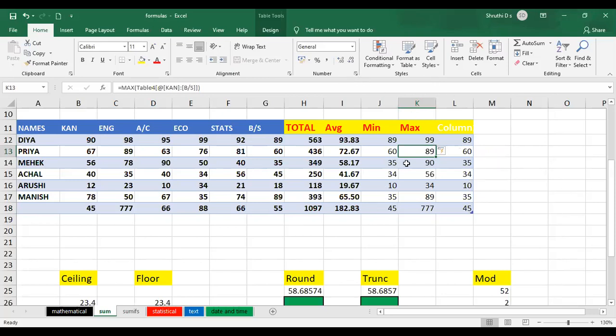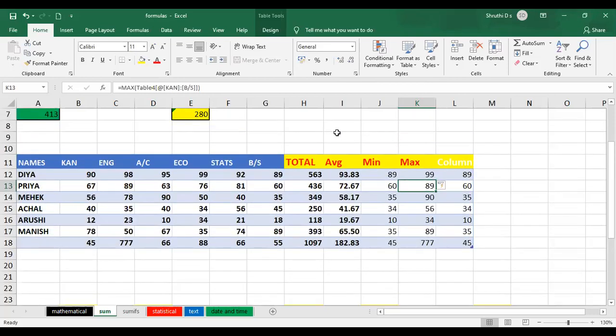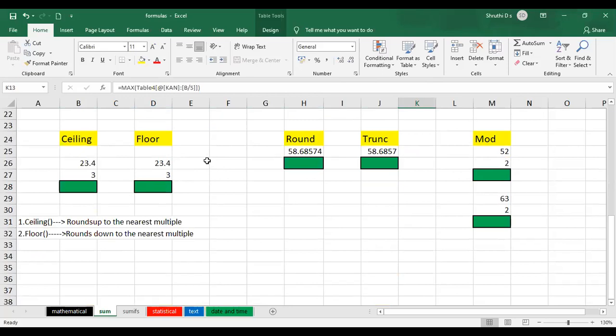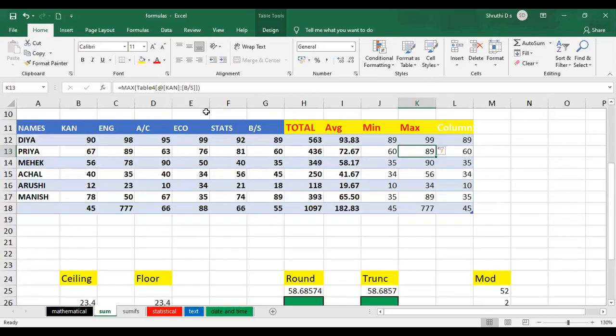Okay. So up to this, everybody are clear. So we have done the basic formulas here. Then we'll just go to a little bit higher formulas: ceiling, floor, round, trunc, and mod. Okay. So any doubts up to this? Any doubts up to this? Okay. So these are the basic concepts.